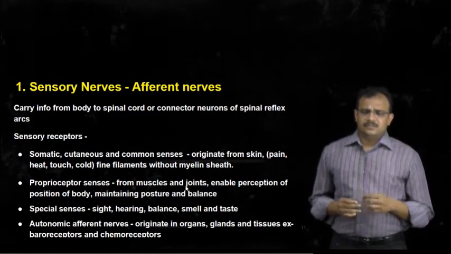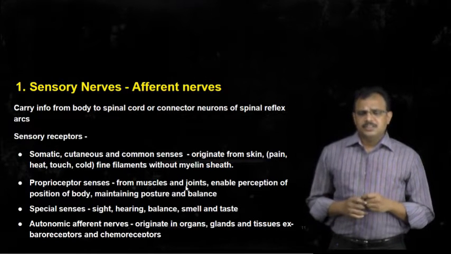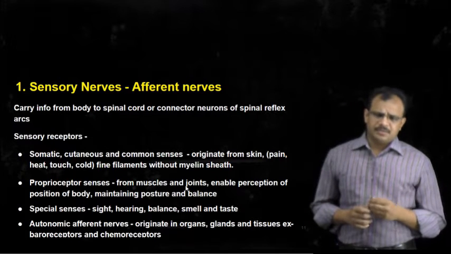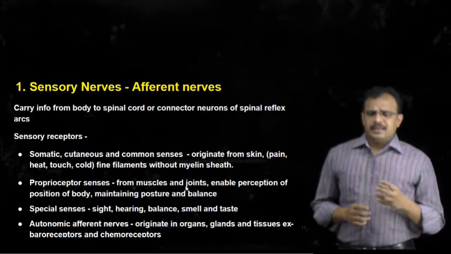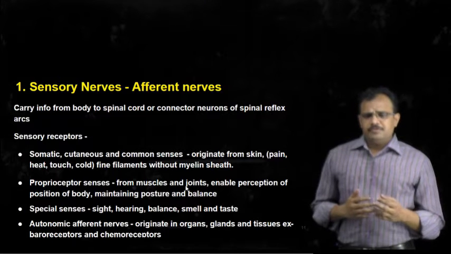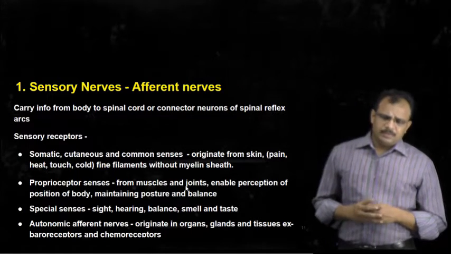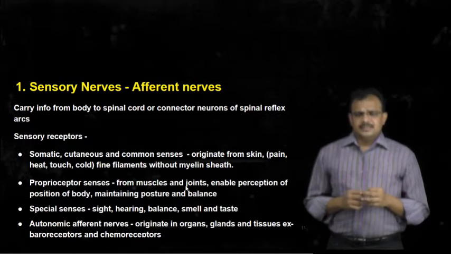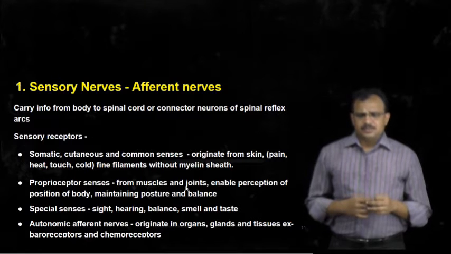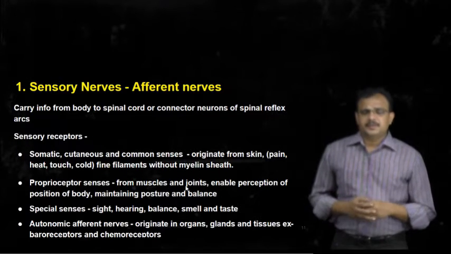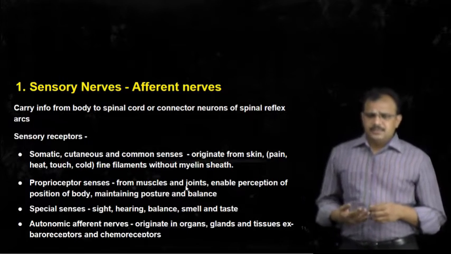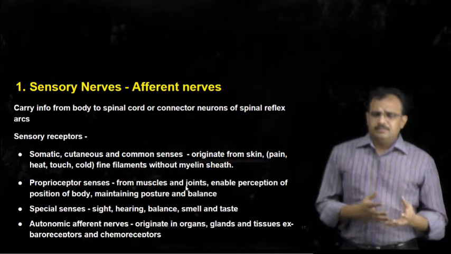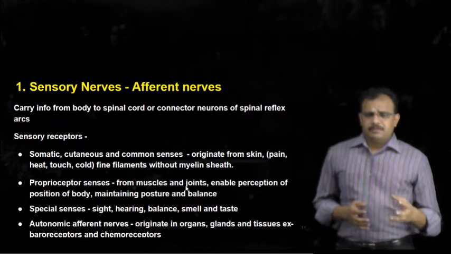Chemoreceptors are generally involved in sensation of chemical changes within the blood, whereas baroreceptors are involved in carrying impulses of pressure changes within the blood. The blood pressure changes are sensed by these baroreceptors, whereas the pH and all are sensed by these chemoreceptors. And all the organs, glands, tissues which cannot be controlled by us, they send impulses through this autonomic afferent nerve.